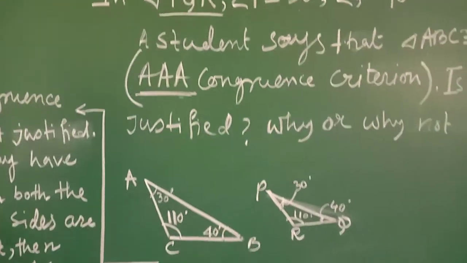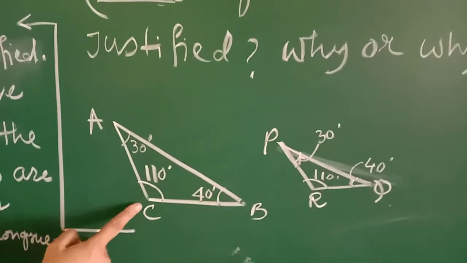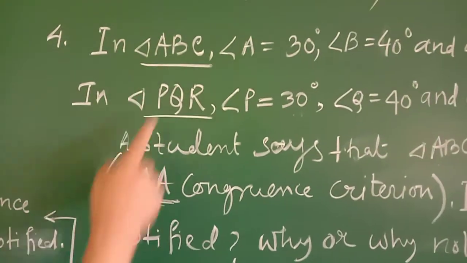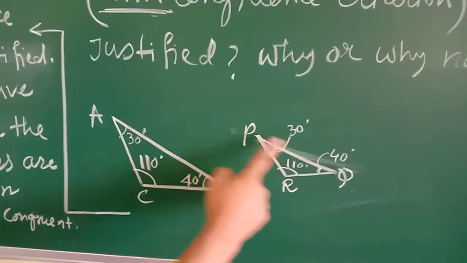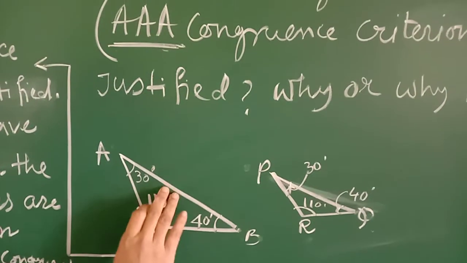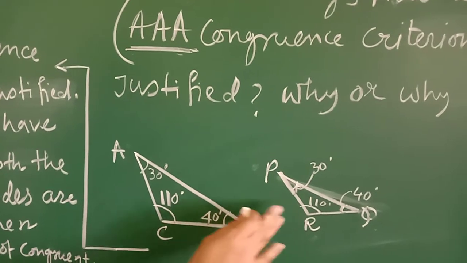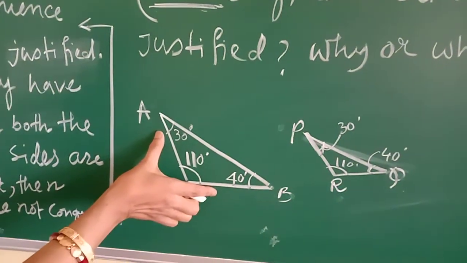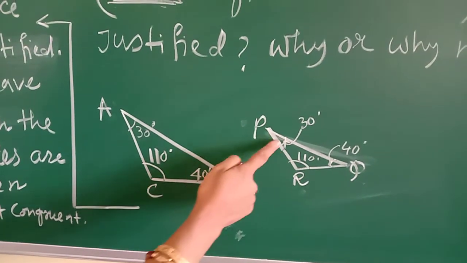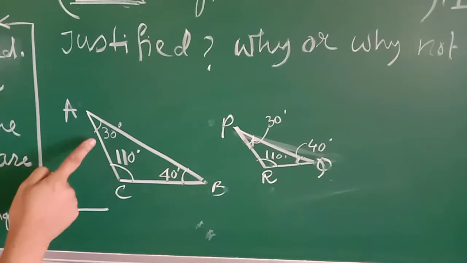Now see, children, why it is not possible. Come to triangle ABC and triangle PQR. These two are rough sketches. See the triangles properly. One triangle is a big one and another is a small one, but the angles are the same measurements.